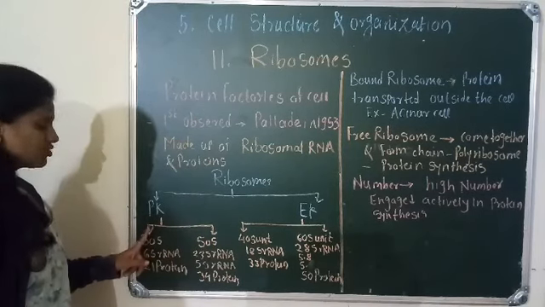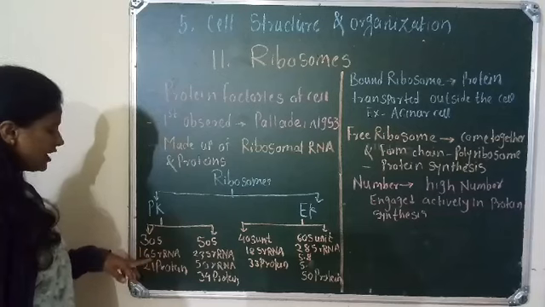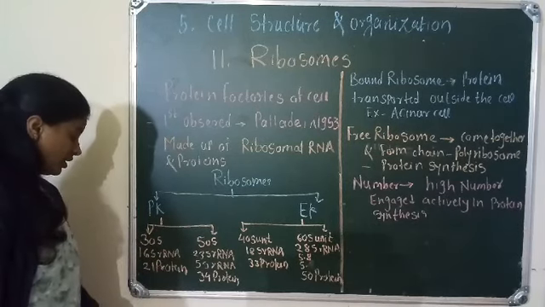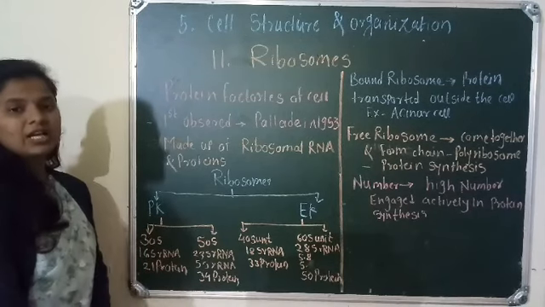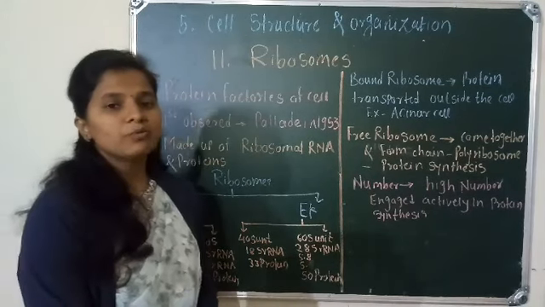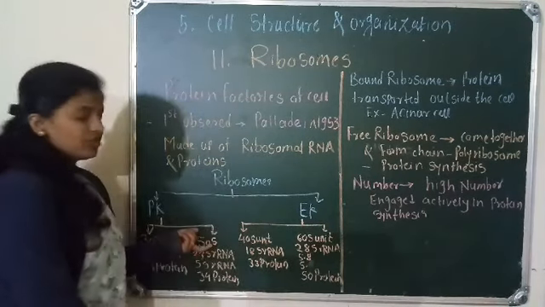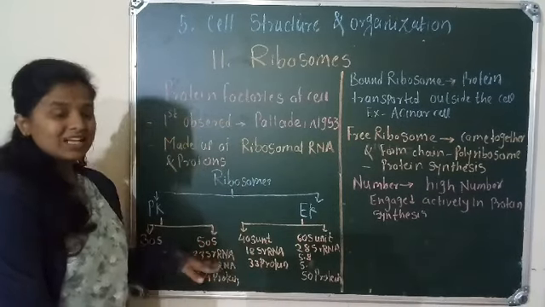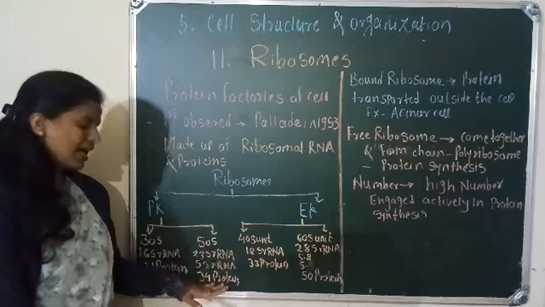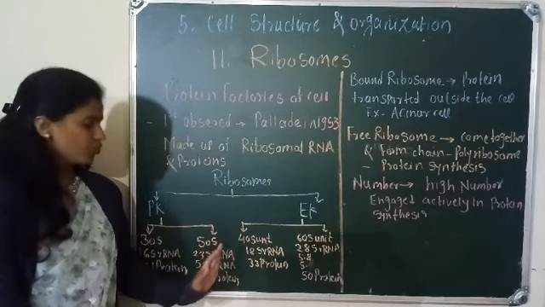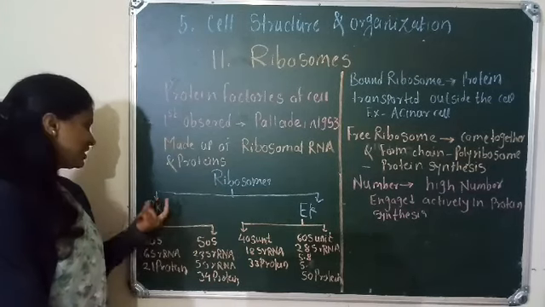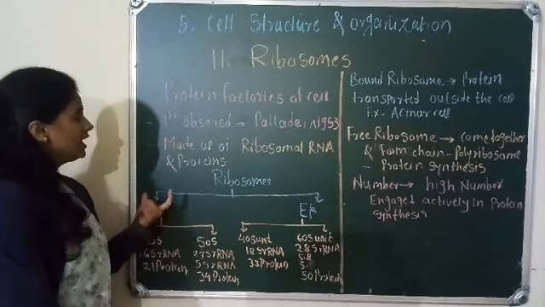The small subunit is 30S, made up of 16S rRNA and 21 proteins, and the large subunit of the prokaryotic cell is 50S, made up of 23S rRNA, 5S rRNA and 34 proteins. This is the composition of the ribosome present in the prokaryotic cell.